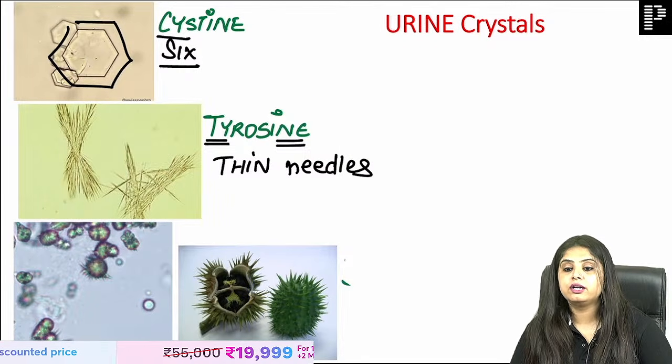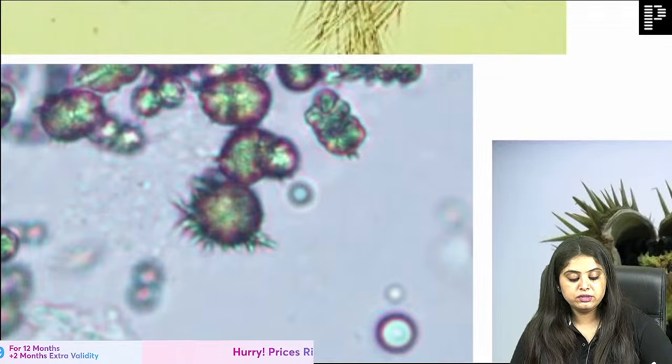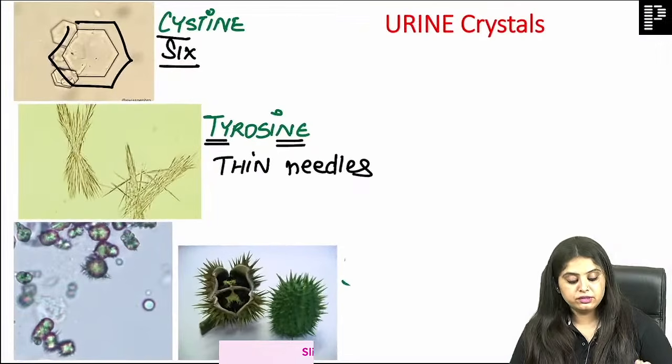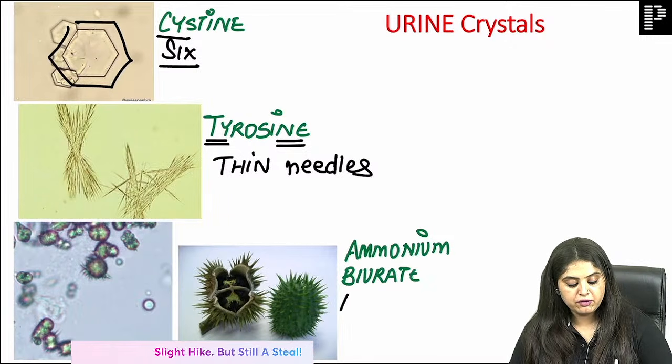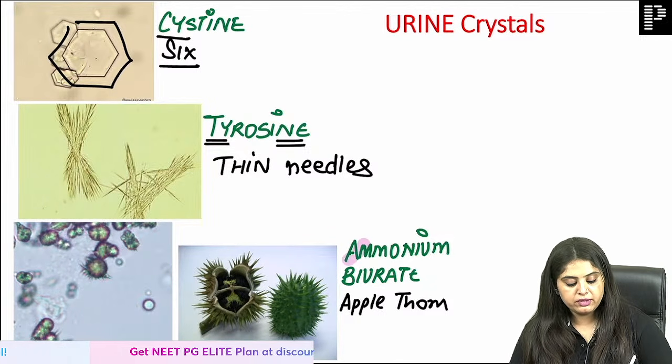What is the next one? This one looks like datura. It looks like apple thorn. Do you agree? This looks like apple thorn. And when I zoom into the crystal, it is looking like those spiky, like that apple thorn that I'm showing you. So this is A for apple thorn and A for ammonium biurate. That is how we learn it. Apple thorn and ammonium biurate crystals are seen.